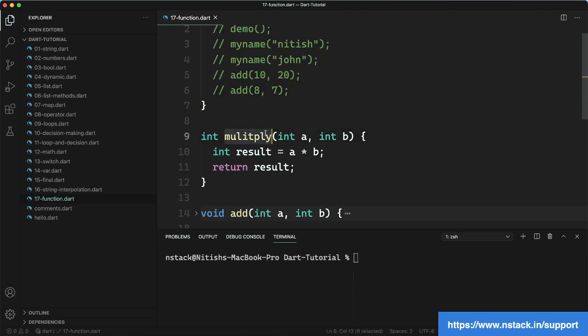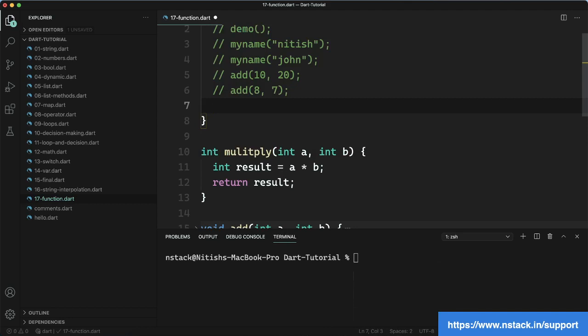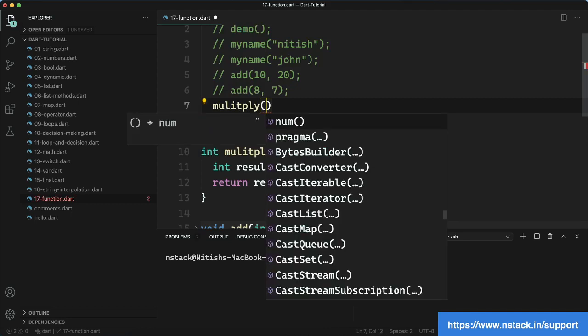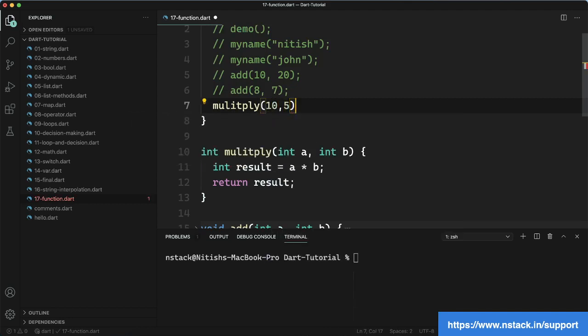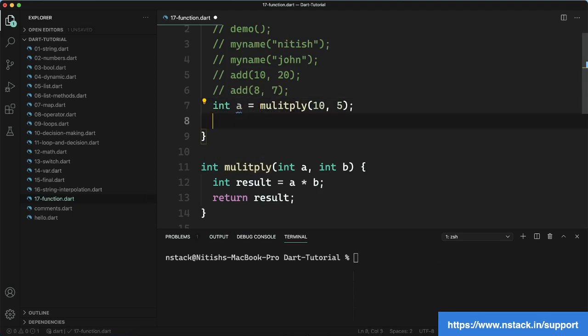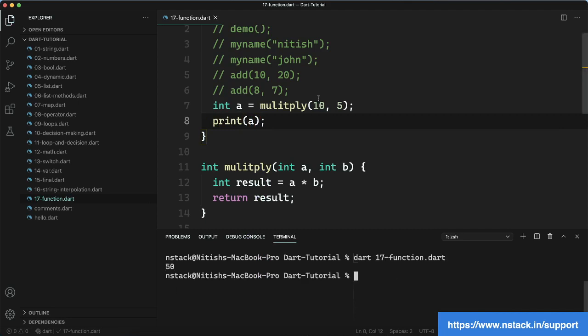If I want to call this, how will we call? First we will write multiply. After that we will give some input, 10, 5. When we call this, we are going to get some response from this, which is of type integer. So we need to store this. So we will write int a, and we have stored it in a. Now I will print a. Let's run this now. You see we are getting 50.